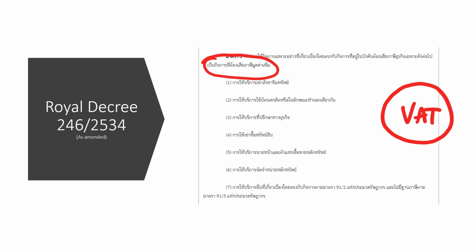Or if that institution also provides counseling or advice relating to the business, it still has to charge VAT on the counseling service. This is an example, detailed in Royal Decree number 246.